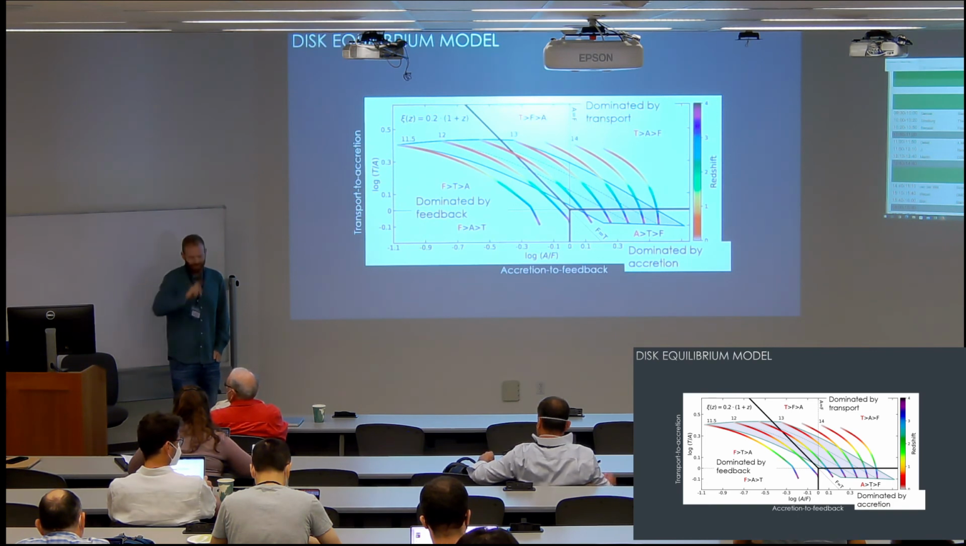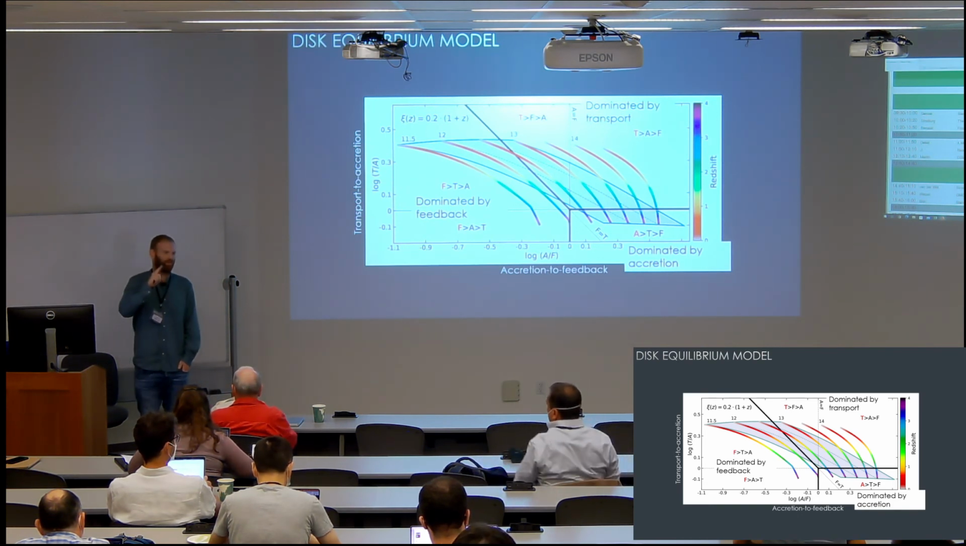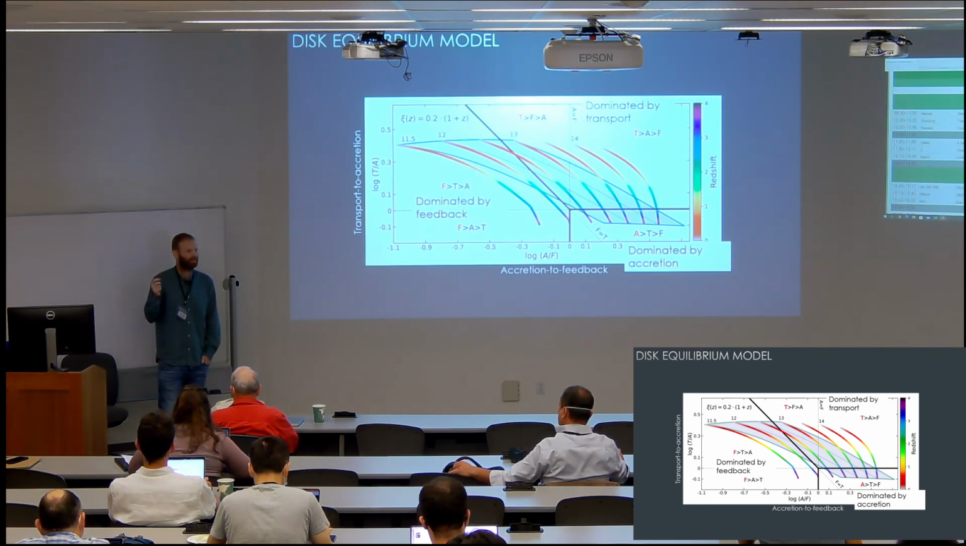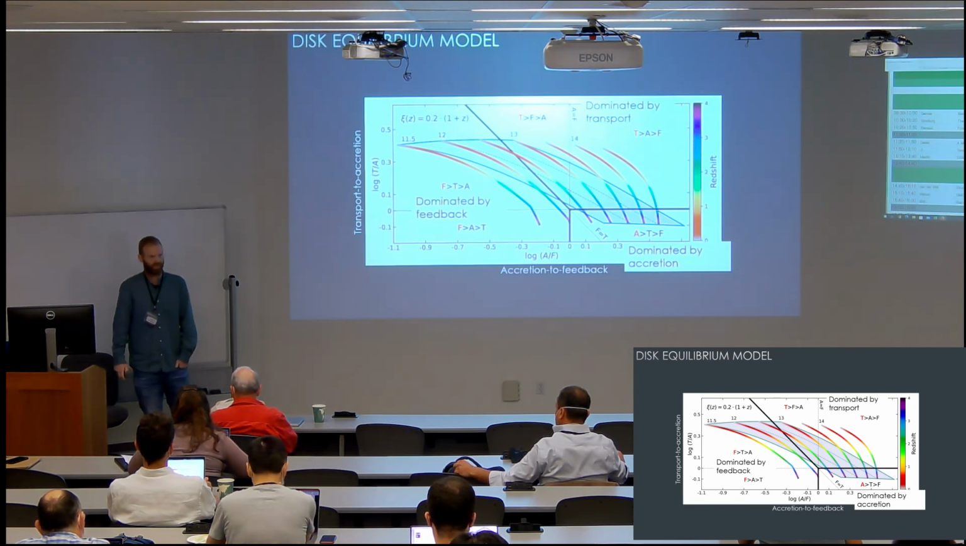And actually, one of the main differences is the fact that you have highly supersonic turbulence in the galactic disks, while accretion disks, I think, are usually more transonic. So that may be a slight difference.